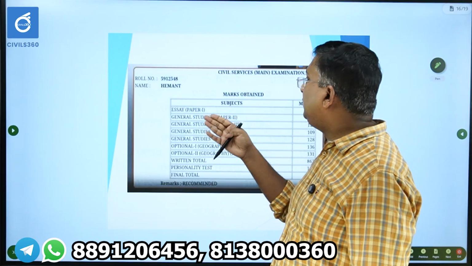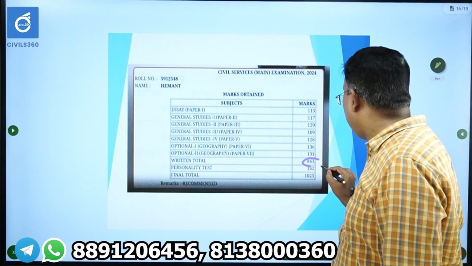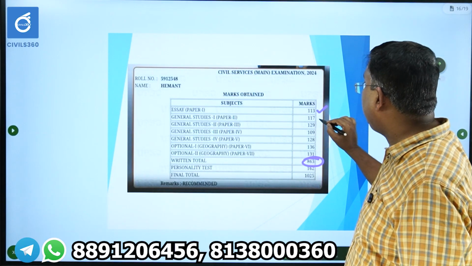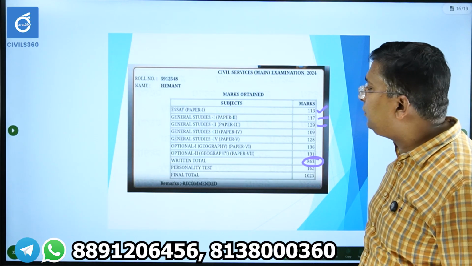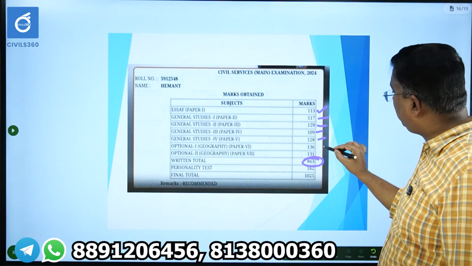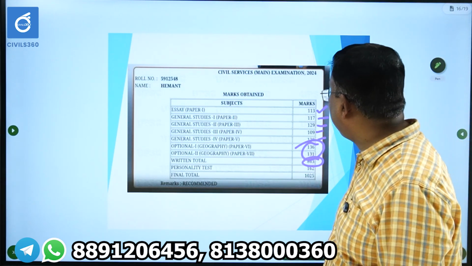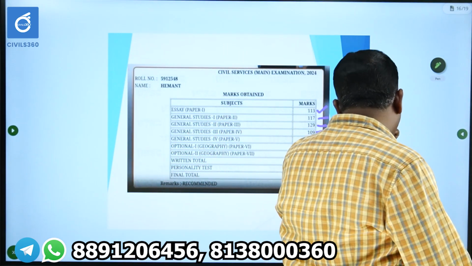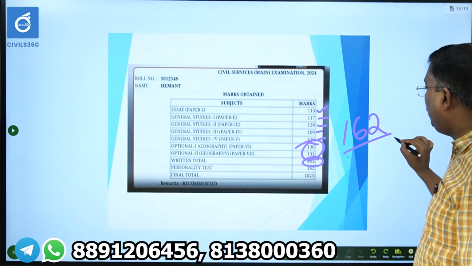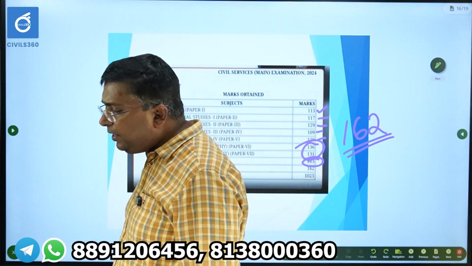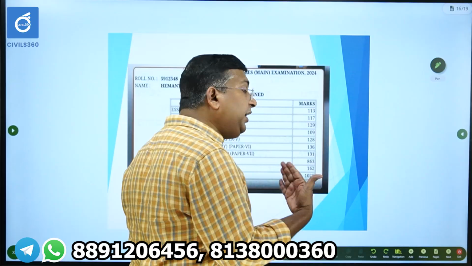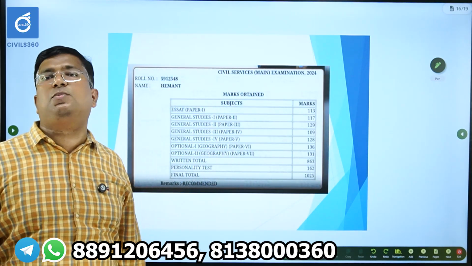Okay, the 13th ranker, the mains topper, 863. He got essay 113, GS1 117, GS2 129, GS3 109, ethics 128, and a decent optional score, 136 and 131. He was consistent in his mains marks. But unfortunately, in interview, he got only 162. That's why, even though he was the topper in mains, he scored comparatively less in interview. But even though he got 13th rank, definitely he will get his dream service.